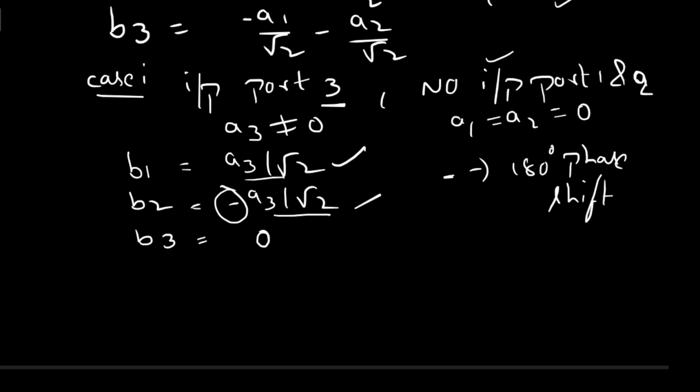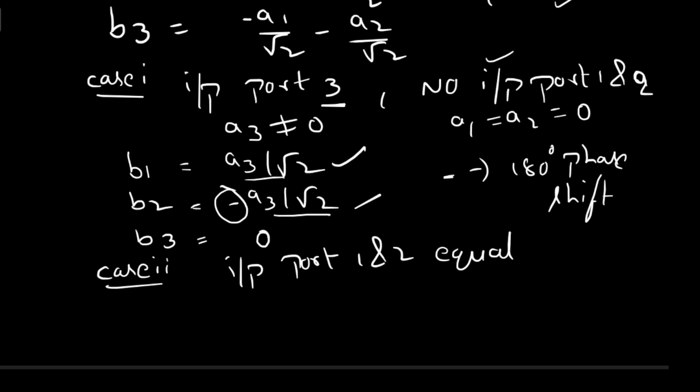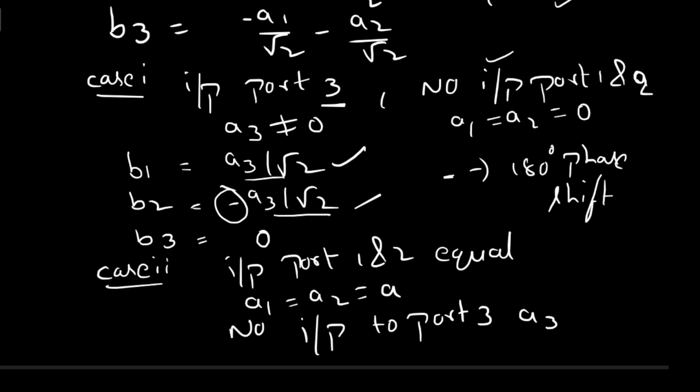Okay, now let's go with the second case, the quite opposite case. Here I am applying equal input to port 1 and 2, which means A1 equals A2 equals A. There is no input to port 3, which means A3 equals 0. Now substitute these values and determine B1, B2 and B3.